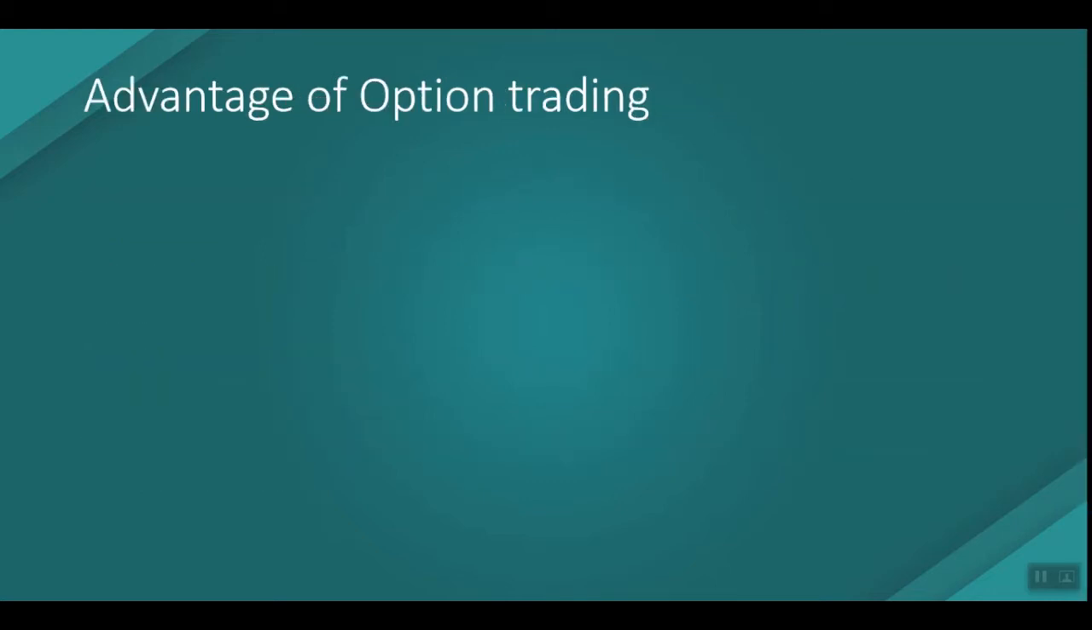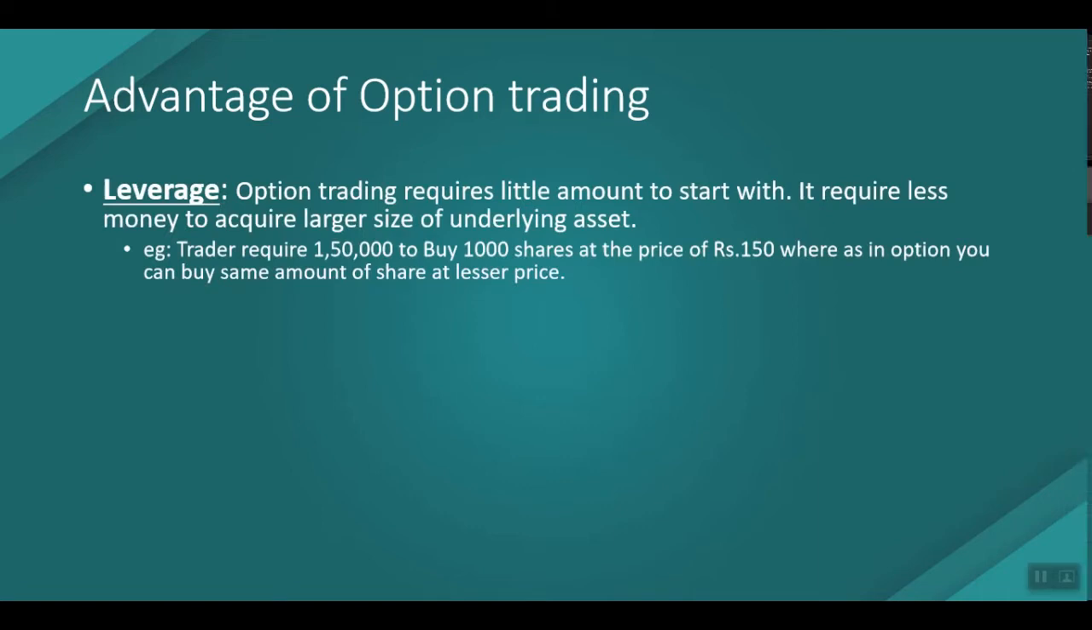Now let's get into the advantages of option trading. The first advantage is leverage. Option trading requires a small amount to start with. It requires less money to acquire a large size of an underlying asset. For example, a trader will require 1.5 lakh to buy 1,000 shares at the price of rupees 150. If the stock is trading at 150, then to acquire 1,000 shares we need 1,50,000, right? But in options you can control the same number of shares at a lesser price by buying an option.